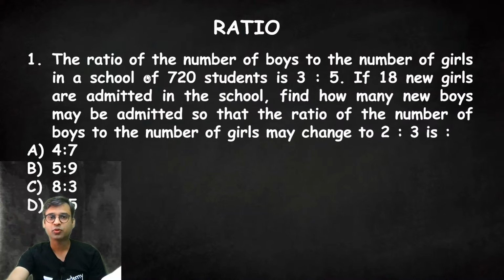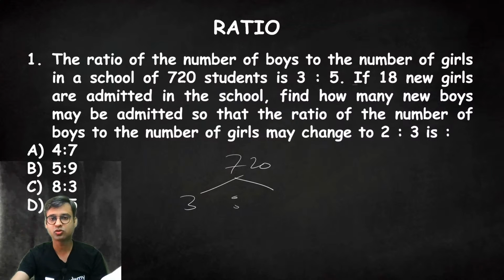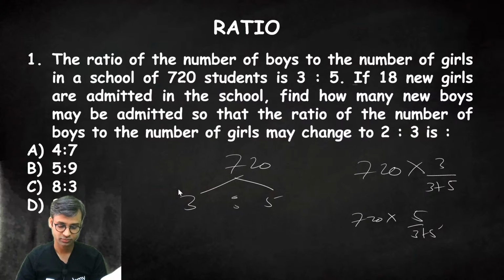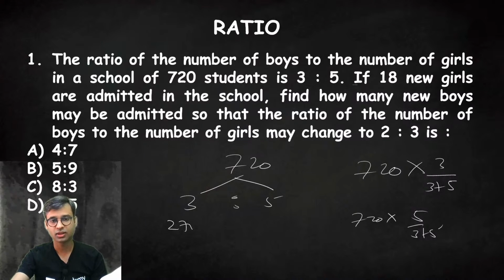Quickly we will see some questions. The ratio of the number of boys to the number of girls in a school of 720 students is 3:5. So 720 students are to be divided in the ratio of 3:5. How do we divide in the ratio 3:5? 720 upon 3 plus 5, into 3, and 720 upon 3 plus 5, into 5. So 720 divided by 8 into 3 is 270, and into 5 is 450.